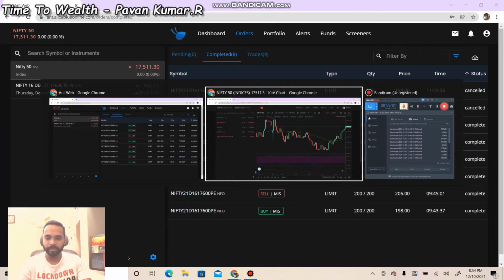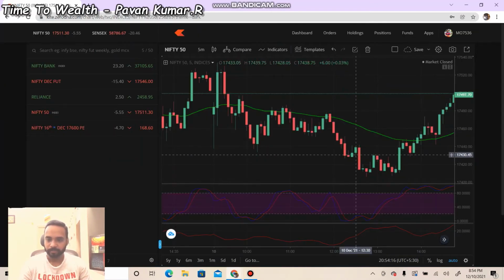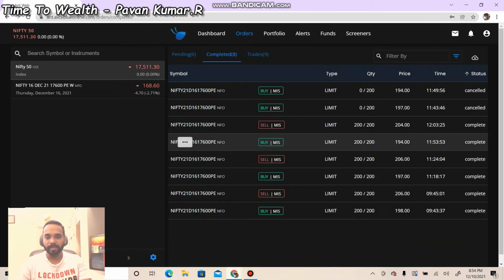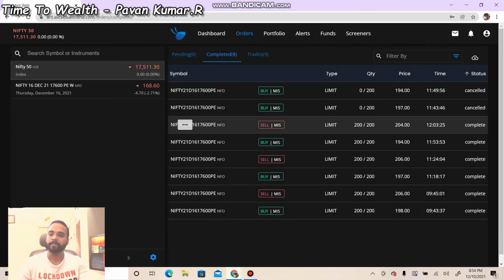So 1153, what was the situation? 1155, 1150, exactly here it tried to break this resistance of the 50 days moving average and it failed. The moment it failed, I bought it, and then you can see here, fantastic, the RSI also showing downward and the prices also start going down. And this is when I've made a profit and I have exited the trade at 12.3.